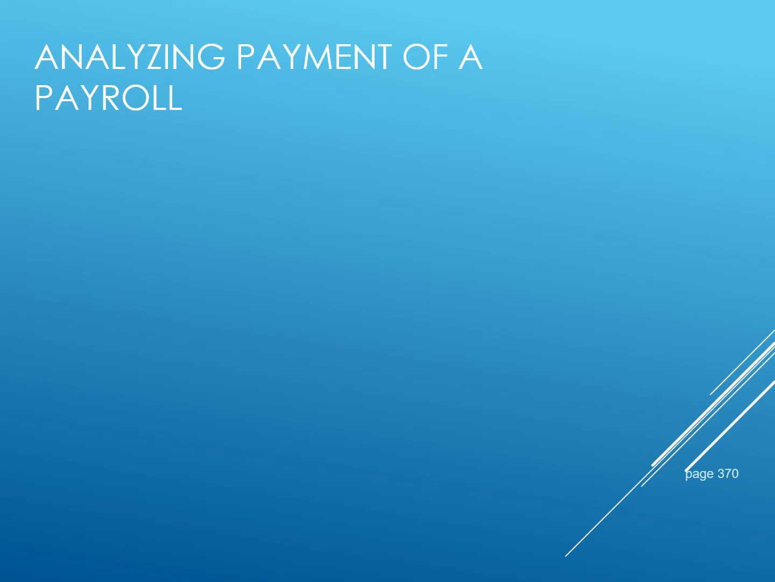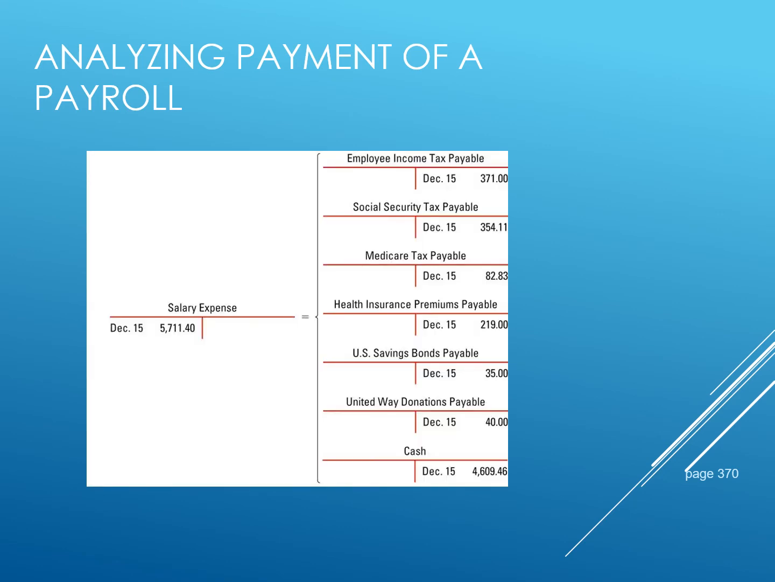Analyzing payment of a payroll. If we look at the T accounts, when we prepared our payroll register, we took out liabilities for income tax, Social Security, Medicare, health insurance, savings bonds, United Way, and we paid our employees the net pay, which would be our cash account. If we look at the T accounts, all of these payables plus cash are credited.